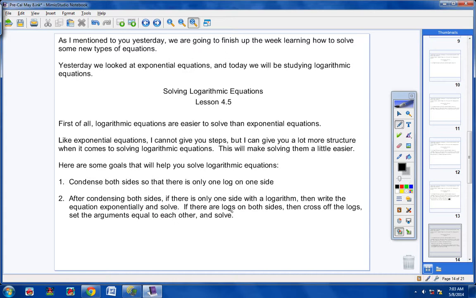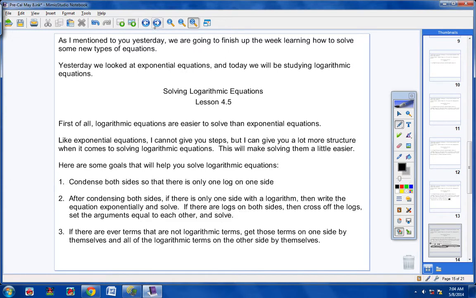However, if there are logs on both sides, then cross off the logs, set the arguments equal to each other, and solve. Now you only do this last sentence right here after you have first done what? Condense both sides. So you condense both sides like goal number 1 said here, and then if there's a log on both sides, then cross them off and set the arguments equal.